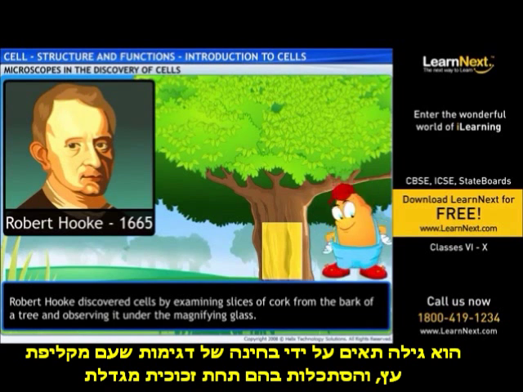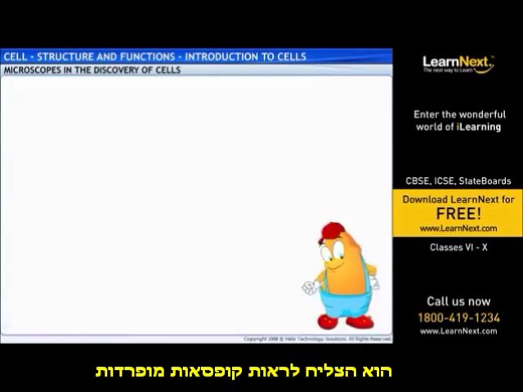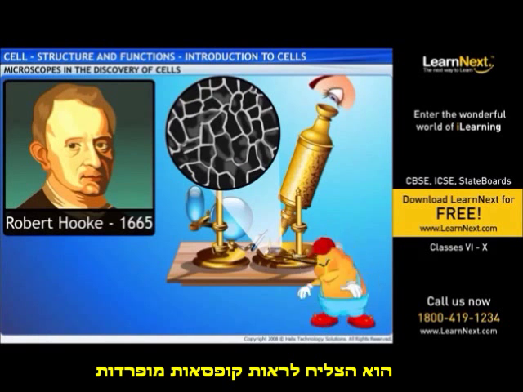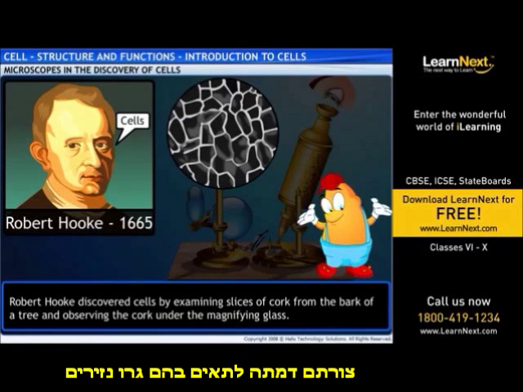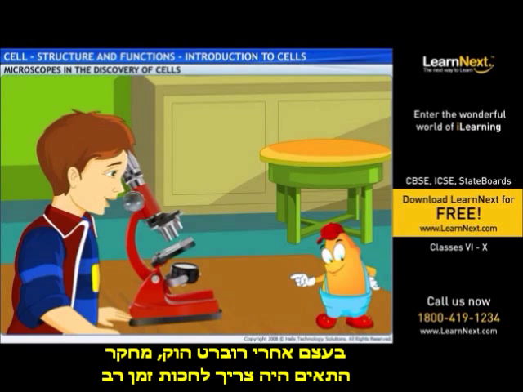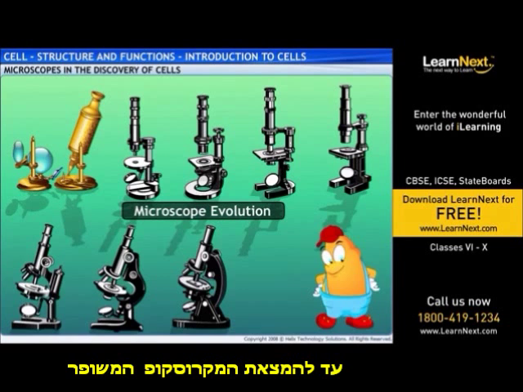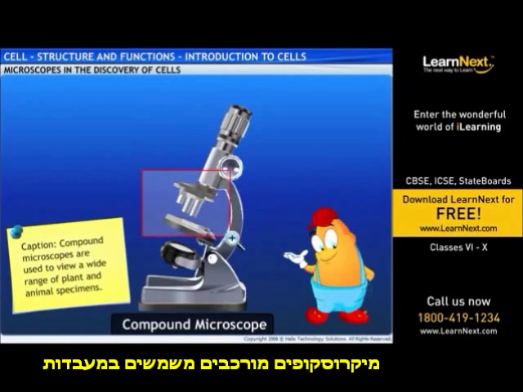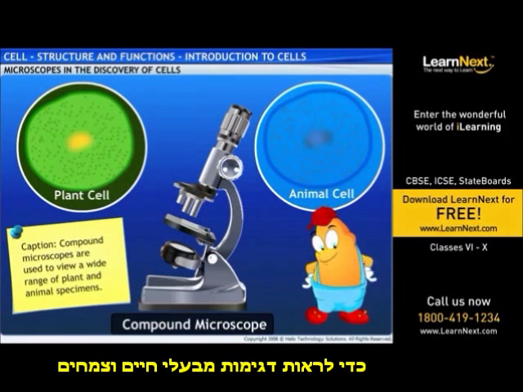He discovered cells by examining slices of cork from the bark of a tree and observing it under the magnifying lens. He was able to see partitioned boxes. He named these boxes cells, since they resembled the cells in which monks lived. In fact, after Robert Hooke, the research on cells had to wait for a long time, till the invention of improved microscopes. Compound microscopes are used in laboratories to view a wide range of plant and animal specimens.